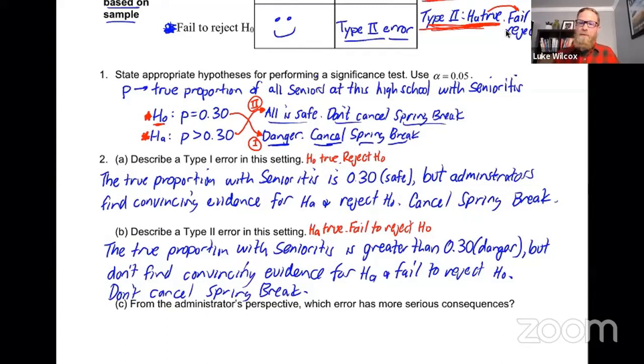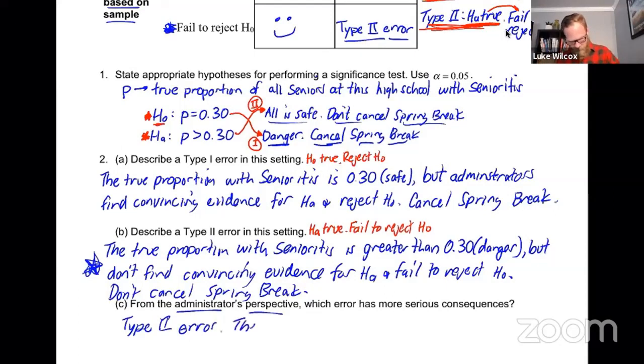But let's flip our perspective now and think from the perspective of the administrators. It says, from the administrator's perspective, which error has more serious consequences? Well, definitely here, the type 2 error is the one that the administrator wants to avoid, because that's the case where senioritis is actually very high and it's dangerous, and they still send kids off to spring break, where we know the senioritis is going to get much, much worse. So we're going to say here that the type 2 error is the one with the more serious consequences.